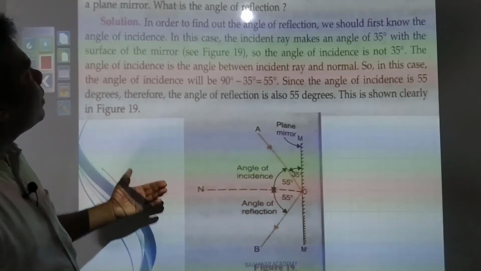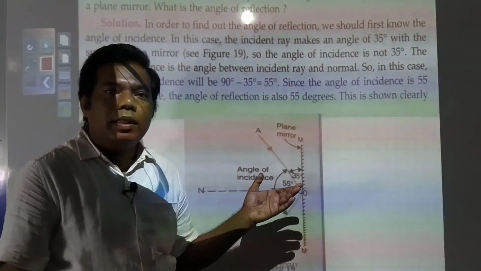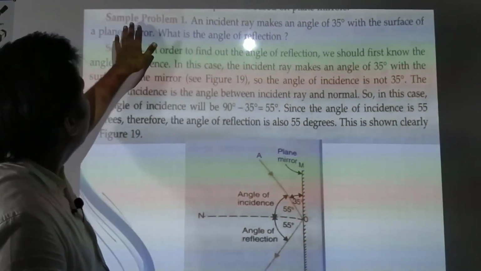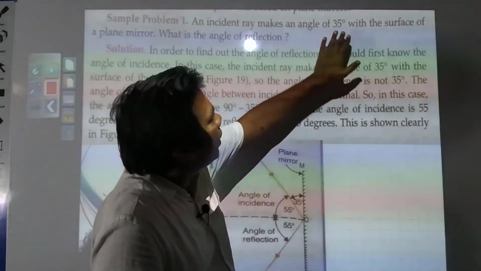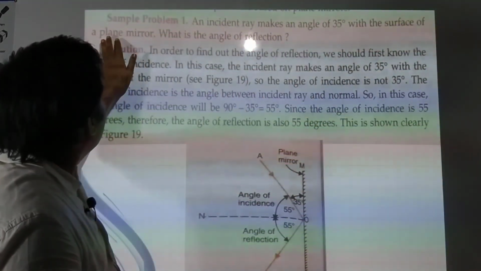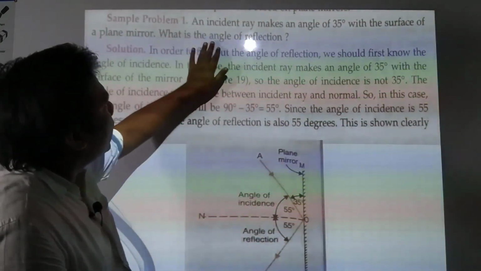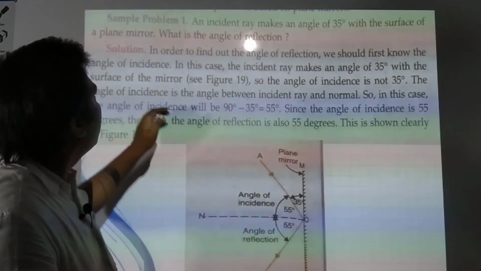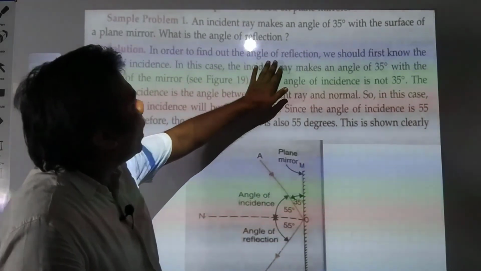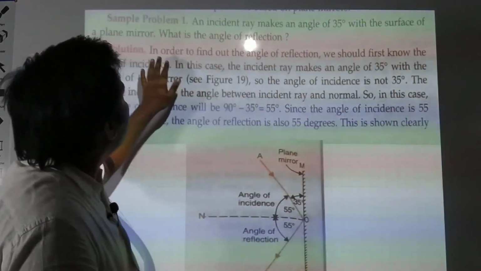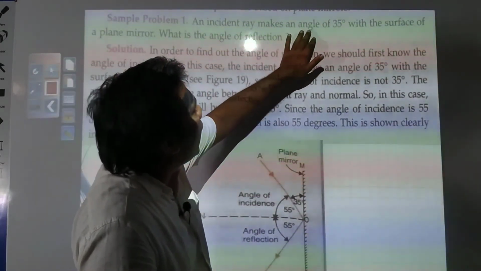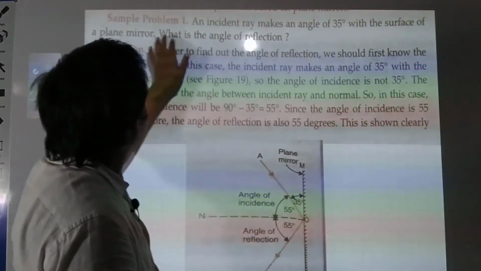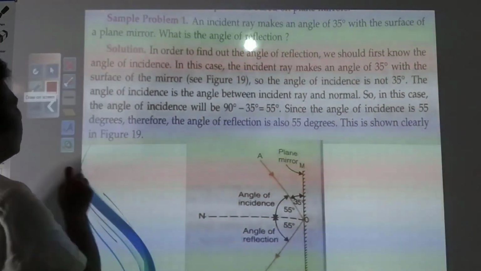Then we will see some sample problems that have been given in S. Chand. First one: an incident ray makes an angle of 35 degrees with the surface of a plane mirror. What is the angle of reflection? In order to find the angle of reflection, we should first see what has been given: an incident ray makes an angle of 35 degrees with the surface of a plane mirror.